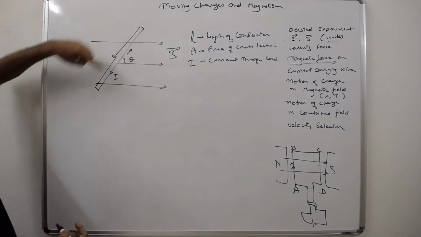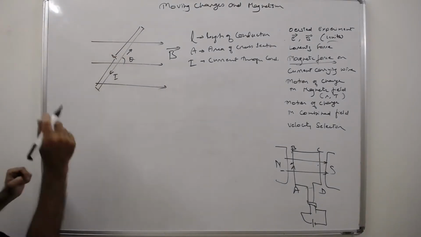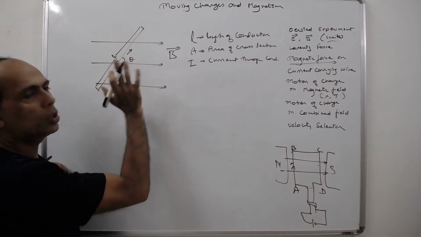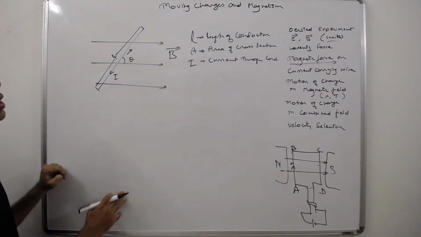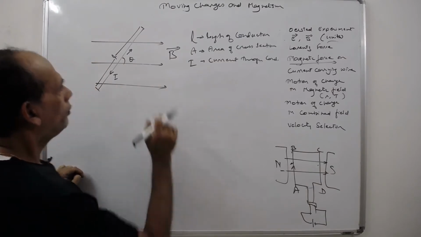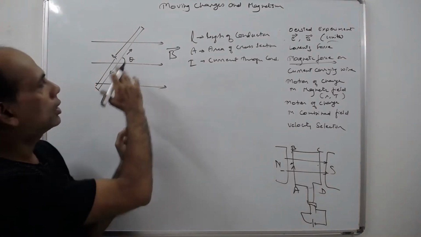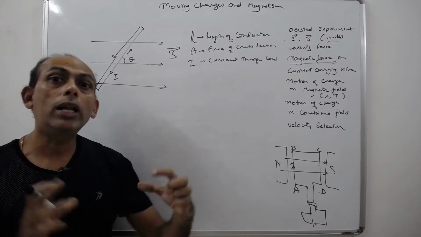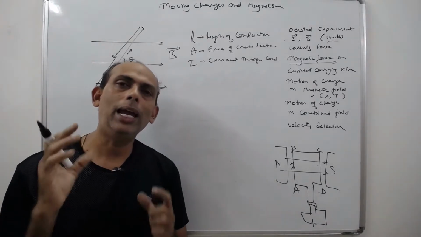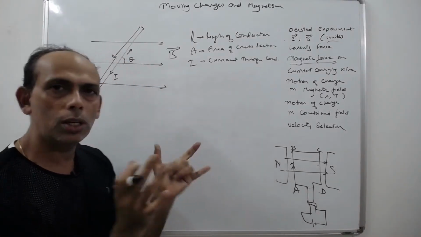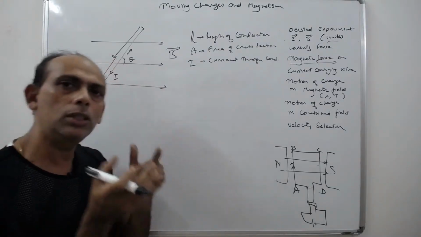See, this is kept at a particular angle. If it is kept at a particular angle, some force has to act. Now understand this. We have seen the force that acts on this conductor. This force does not act on the whole conductor. It actually acts on the charges. It doesn't act on the mass of the conductor. This force acts on the charges.